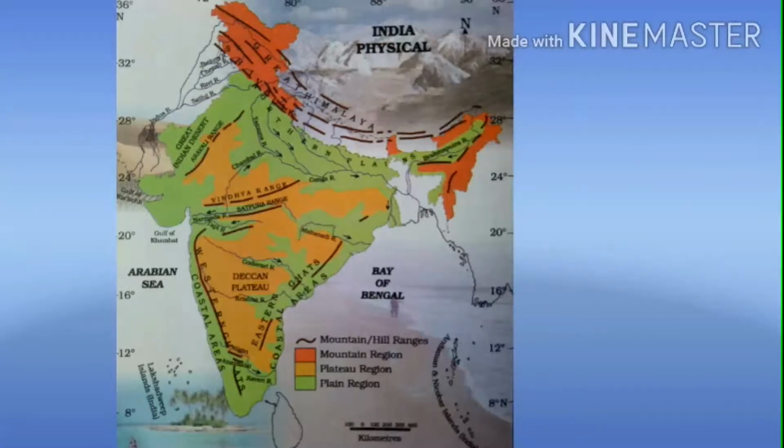Are you clear, children? We'll move on to the next one. Next one is Middle Himalaya or Himachal. It lies to the south of Himadri. Just imagine, children, it lies to the south of what? Himadri range. Then its average height is about how many meters? 4,500 meters. The average height of Himadri is 6,000, and Himachal is 4,500 meters.